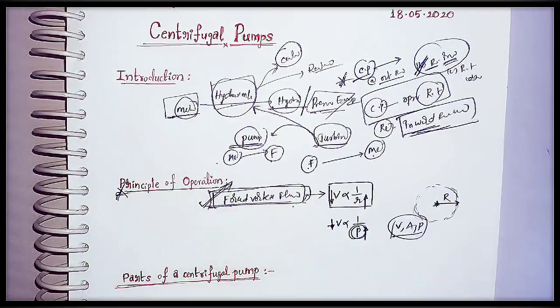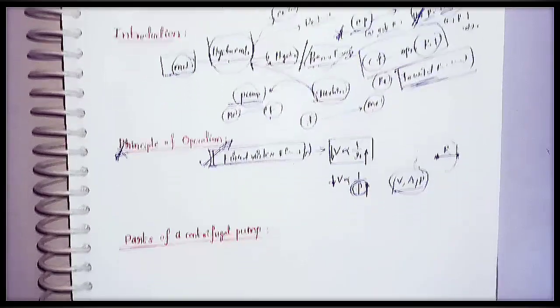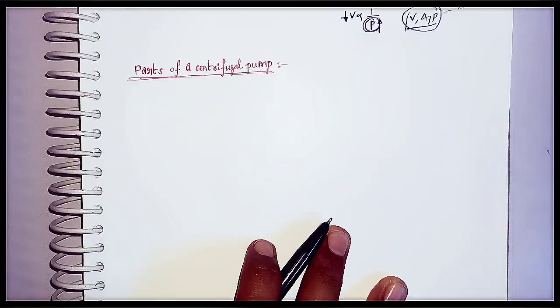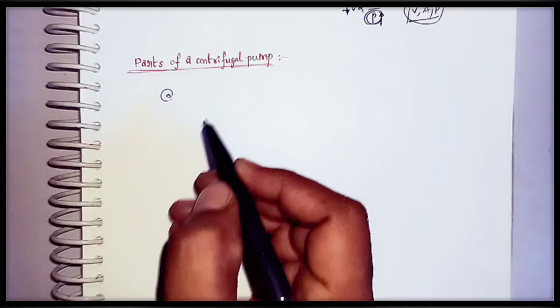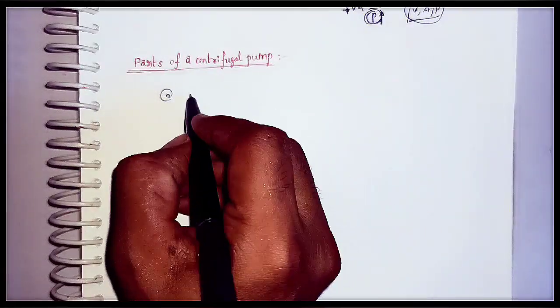Now we will see the parts of the centrifugal pumps. What are the different types of parts in the centrifugal pumps? The first one in the centrifugal pump is the impeller.